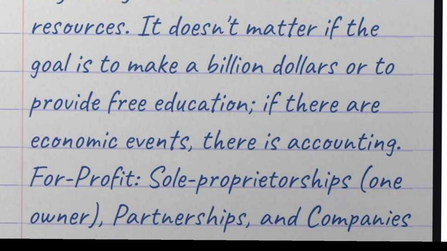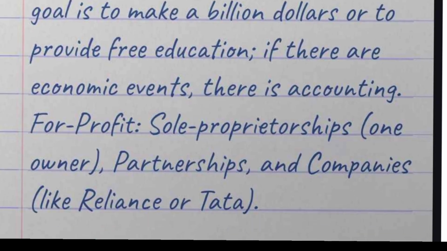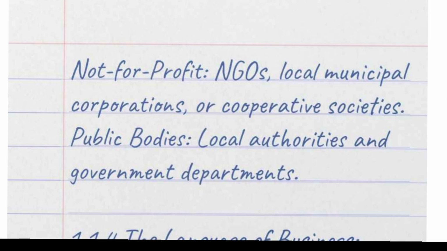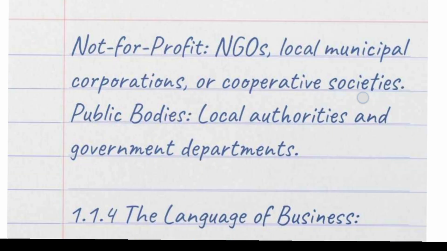For profit, they have given sole proprietorship, with one owner, and partnerships and companies, examples like Reliance or Tata. Then non-profit organizations, for example a local municipal corporation or a cooperative society. These are non-profit organizations, and they also need accounting. And public bodies, for example local authorities and government departments, also need accounting.